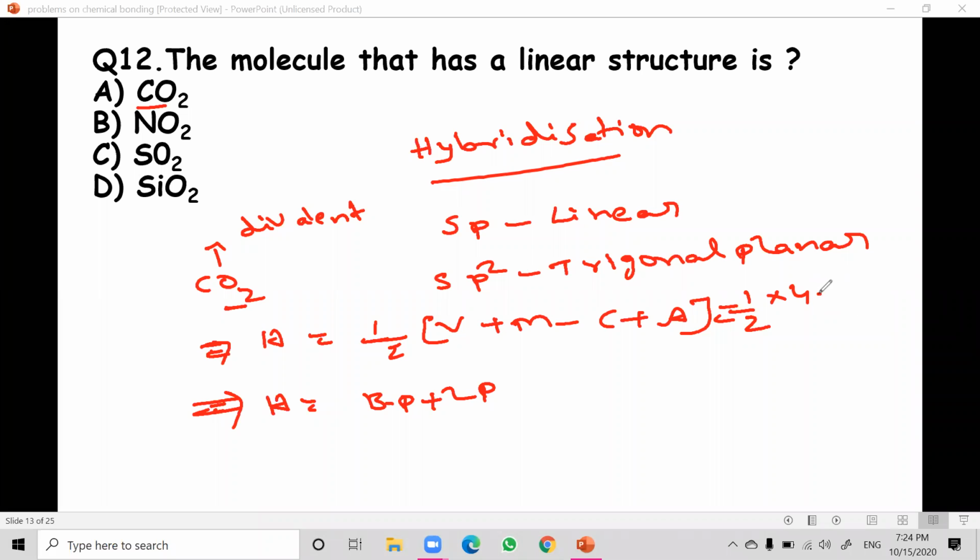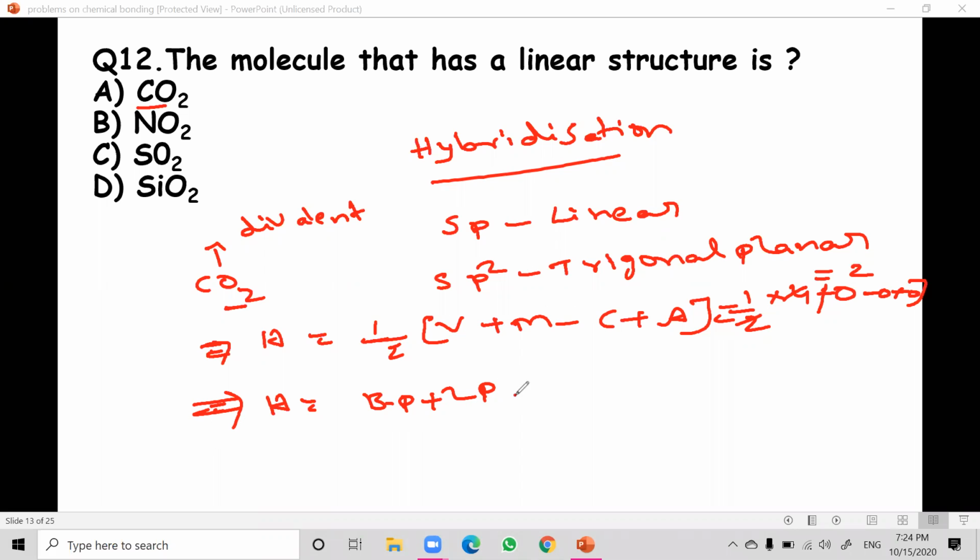Half into 4 is equal to 2. So H is equal to 2.